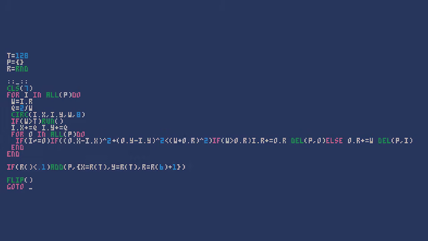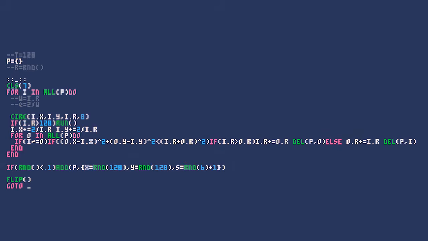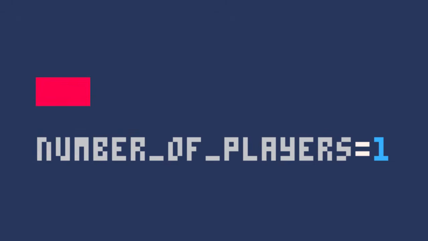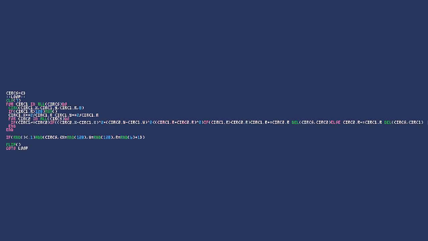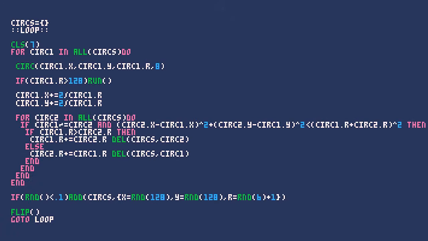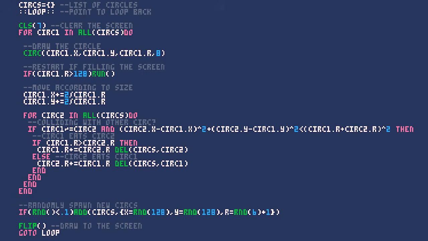I'll remove them to make the code more readable. Usually when writing code, you want to give each of your variables descriptive names. This is a table that will contain all of our circles, so instead of calling it p, we'll call it circs, short for circles. We'll do the same for each value. Now, we'll spread out this incredibly long line into multiple lines, and finally, add comments to explain each section. Now, the code is much easier to read, and we can break down how it was made.